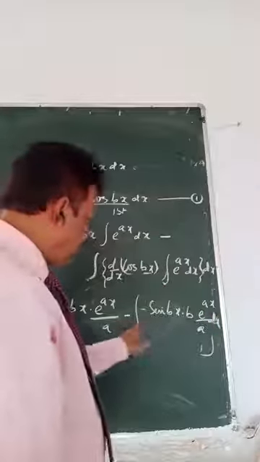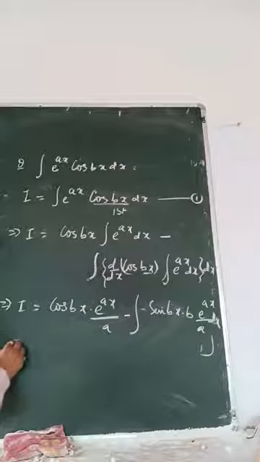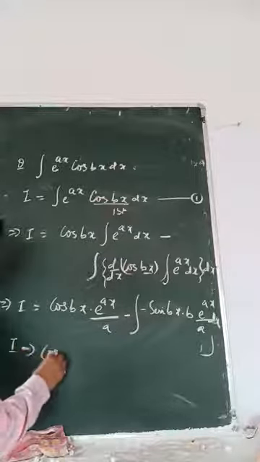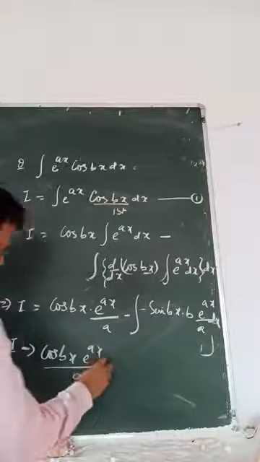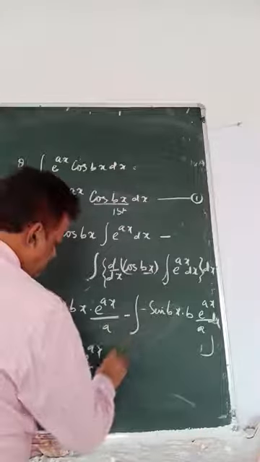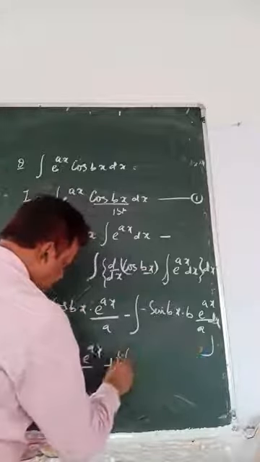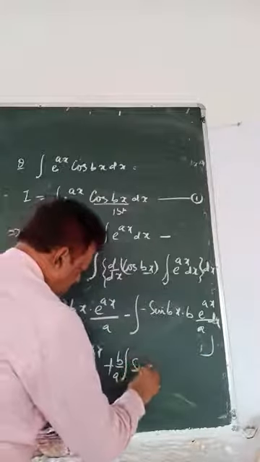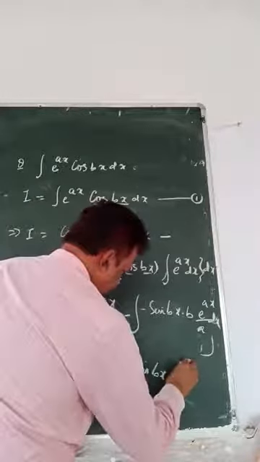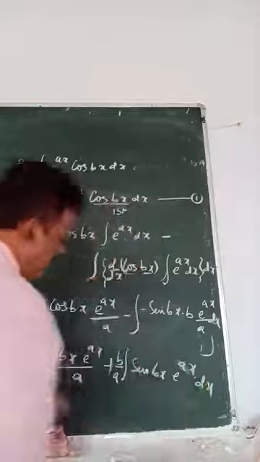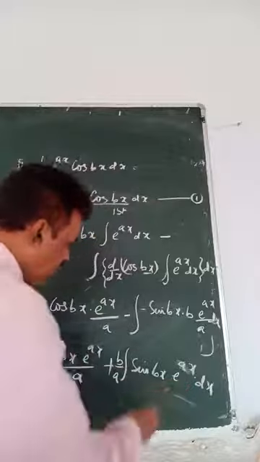Let's simplify it, because we are getting b by a here. So I equals cos bx e to the power ax by a, minus minus, b by a, integral of sin bx e to the power ax dx. Okay, not simplified, because again we have two functions. So once more, again this is the first function.